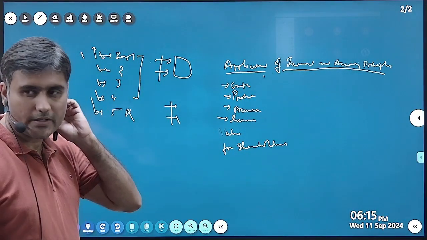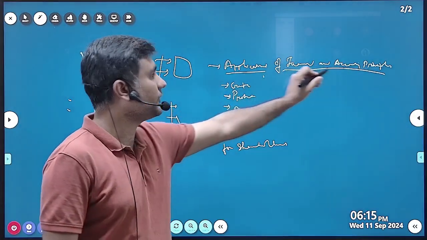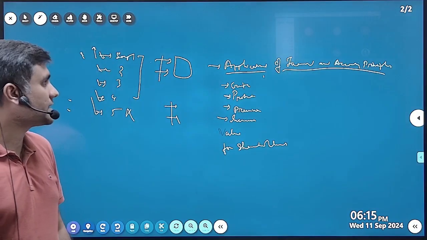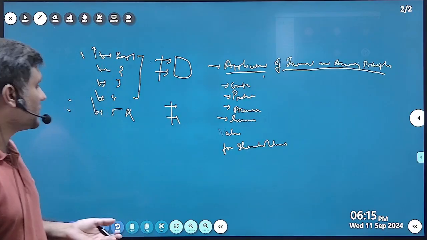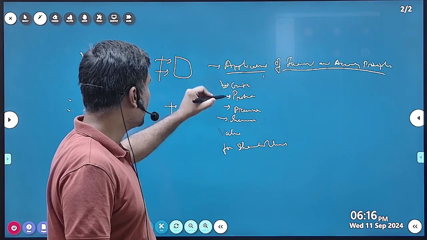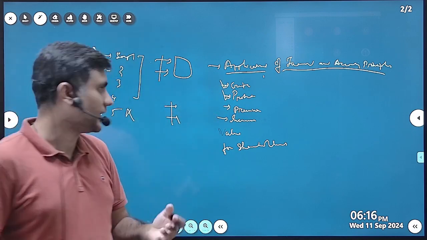So what do you understand by management accounting? Management accounting is the application of financial and accounting principles. What do they do by applying it? They create, they protect. First they will create, and then they will protect.